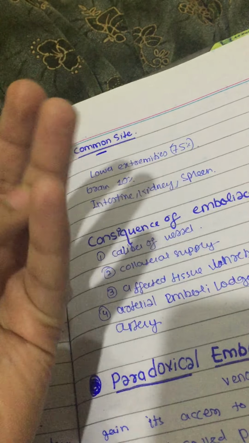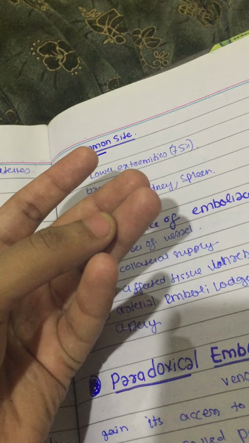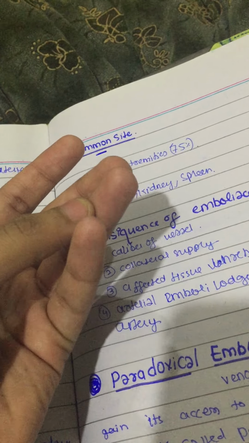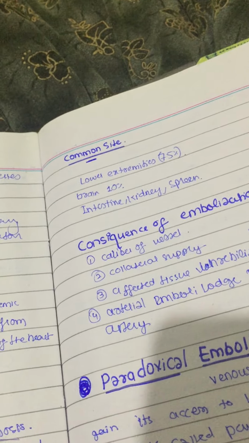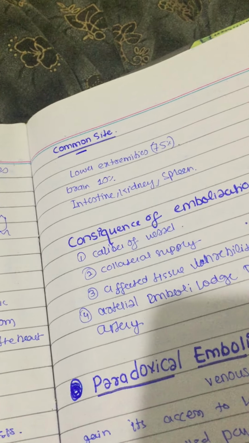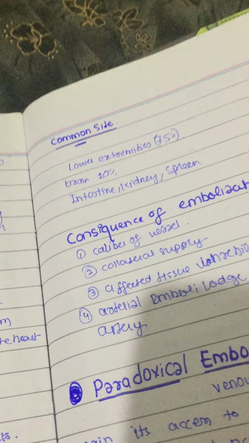And we will check if embolism mainly happens in the end arteries, like lower extremities or extremities.